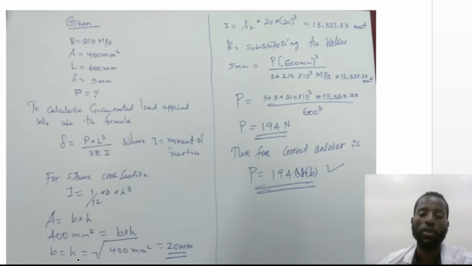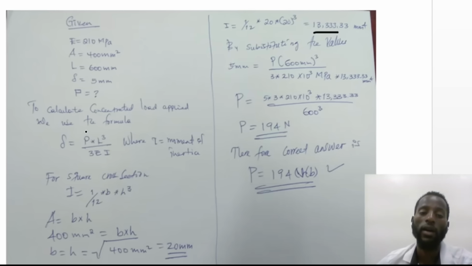Therefore B, which is equal to H, is 20 millimeter, and when we substitute this 20 millimeter into the B and H values, I, the moment of inertia, becomes 13,333.33 millimeter to the power of 4. By substituting this I value into the formula, we have calculated I, L is given, E is given, and the deflection is given.